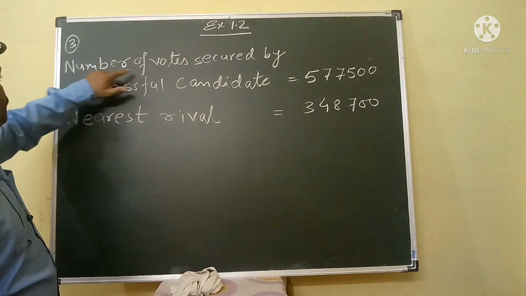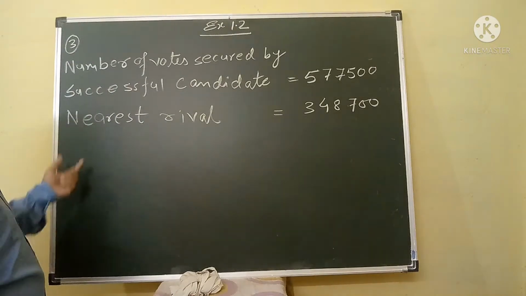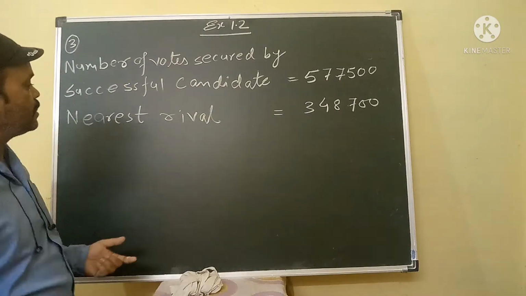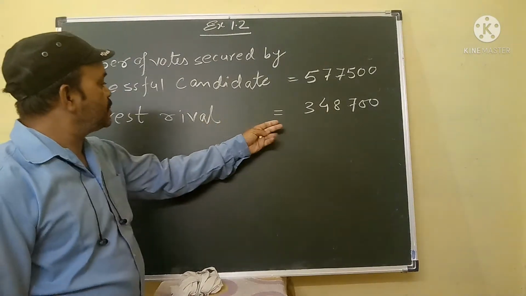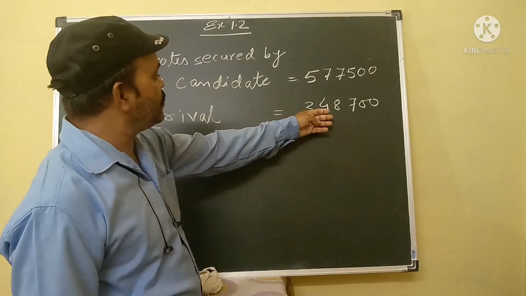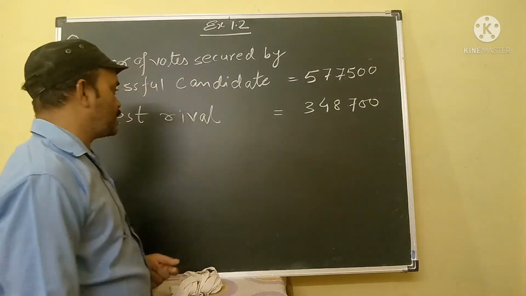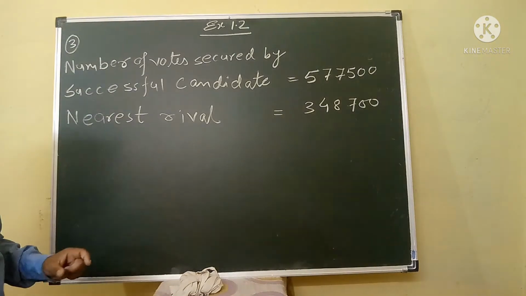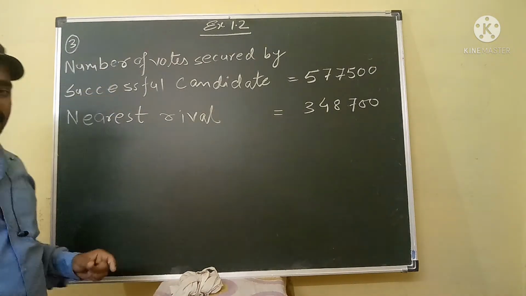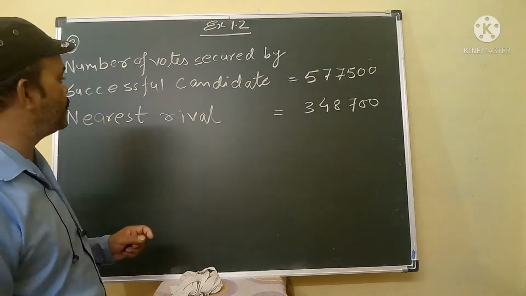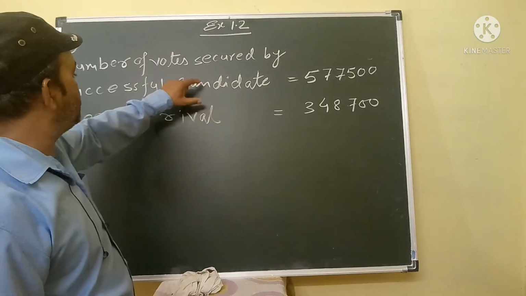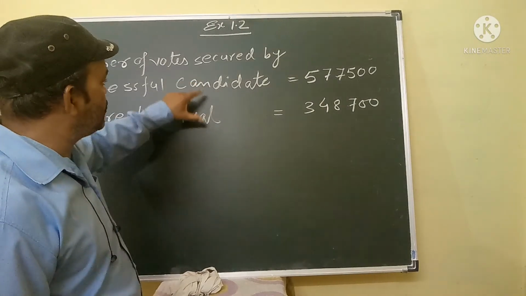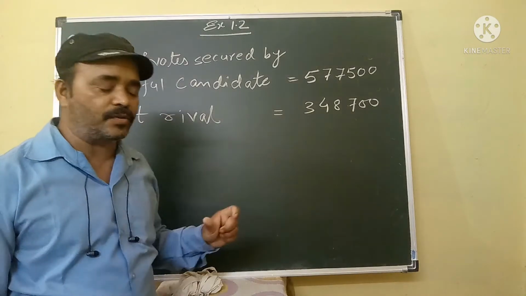And the number of votes secured by the nearest rival is 3,48,700. In this question we will find out the margin between these two candidates by votes.